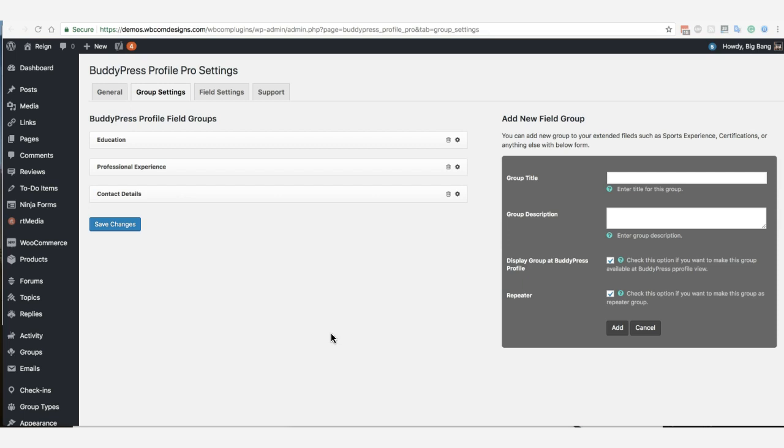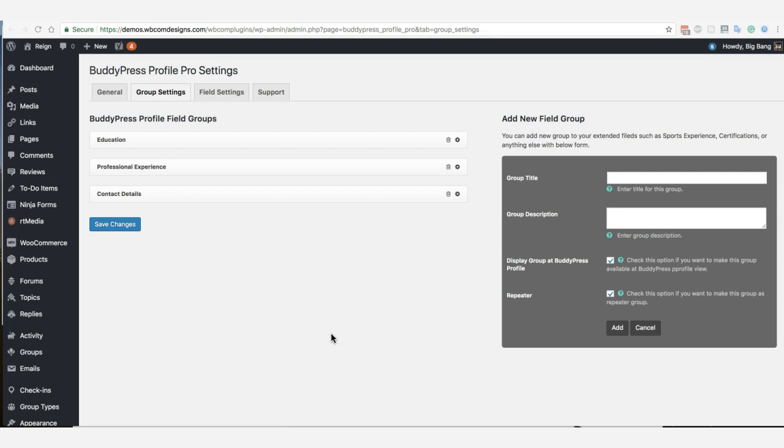Doesn't matter how many fields it contains. Education can have multiple field sets, like where they studied, which year they studied, their complete details, what they studied. Same for the sport experience: in which club they are associated, what their number is, how many years they played for that one. And they can include multiple details for the different clubs, like that.